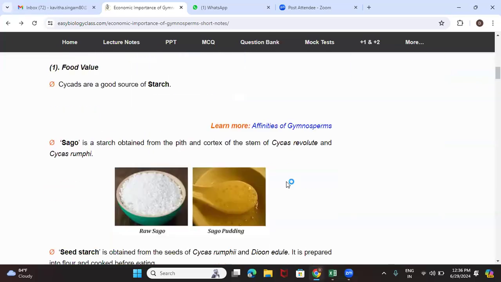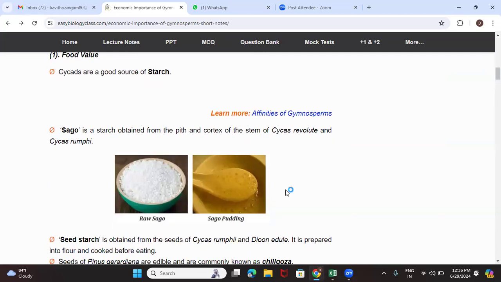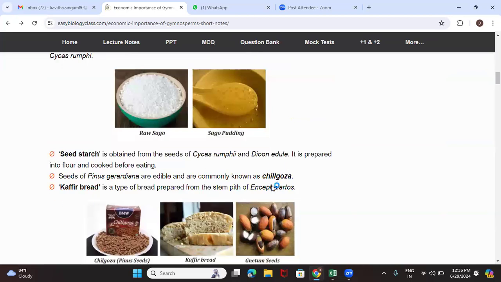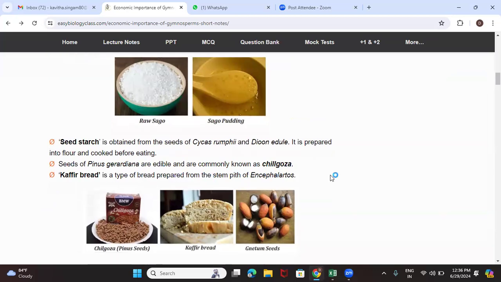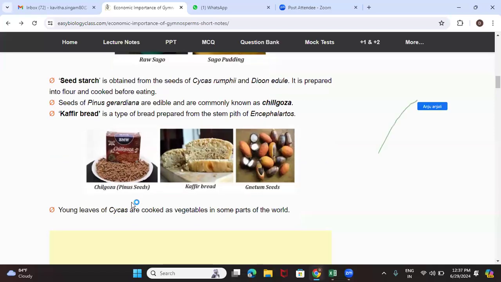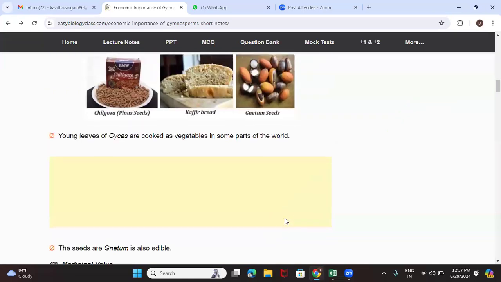When we talk about food, Cycas is used in the preparation of sago due to the starch present in it. The seeds of Pinus are commonly known as chilgoza seeds, which are edible seeds. And bread is also prepared, and even the young leaves are used in the preparation of food material.